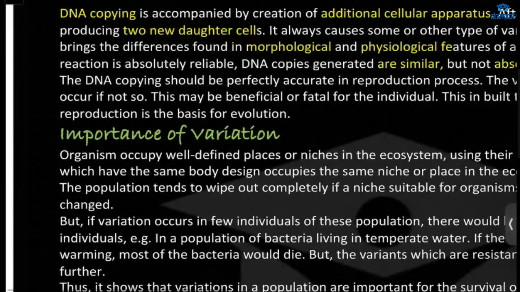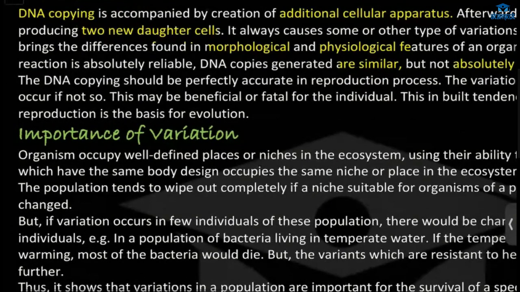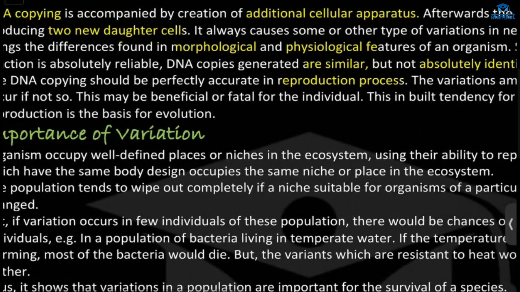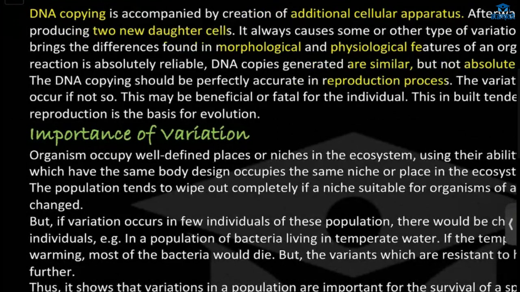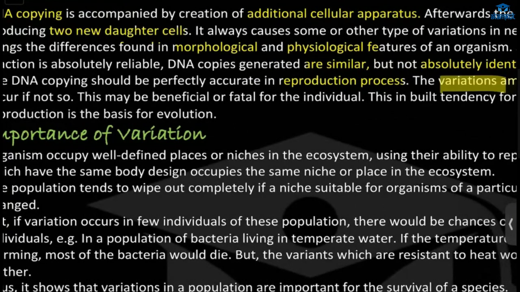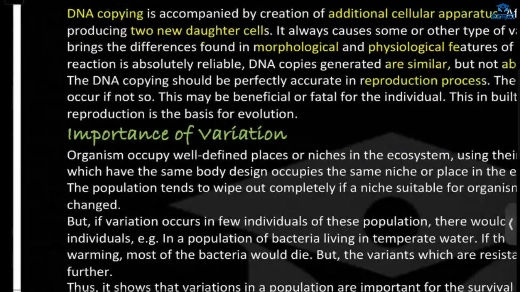Usually there will be a perfect DNA copy in the reproduction process. But if there are some changes, then variation will occur. So the organism will be different, there will be a difference in the morphological or physiological features.